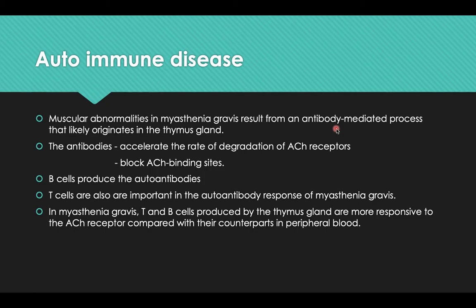B cells produce the antibodies. T cells are also an important part in the autoantibody response of myasthenia gravis. So both B and T cells take part, but B cells are more important. In myasthenia gravis, T and B cells produced by the thymus gland are more responsive to the acetylcholine receptor compared with their counterparts in the peripheral blood.